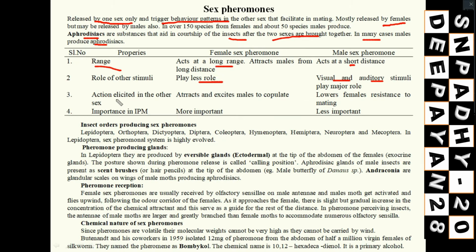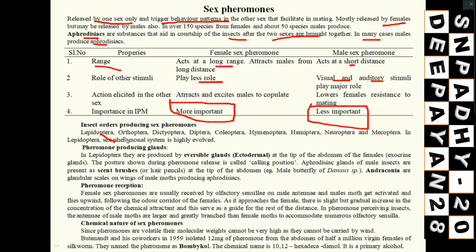Action elicited in the other sex. How? When the female produces the pheromone, it attracts and excites the male to copulate. But when the male produces the pheromone, this lowers the resistance of the female for mating. If one female is resisting, then due to this male pheromone, the resistance will be reduced. Female pheromones are more important and male sex pheromones are less important, that means they have less importance for pest management. Mostly these female sex pheromones are used for insect pest management.